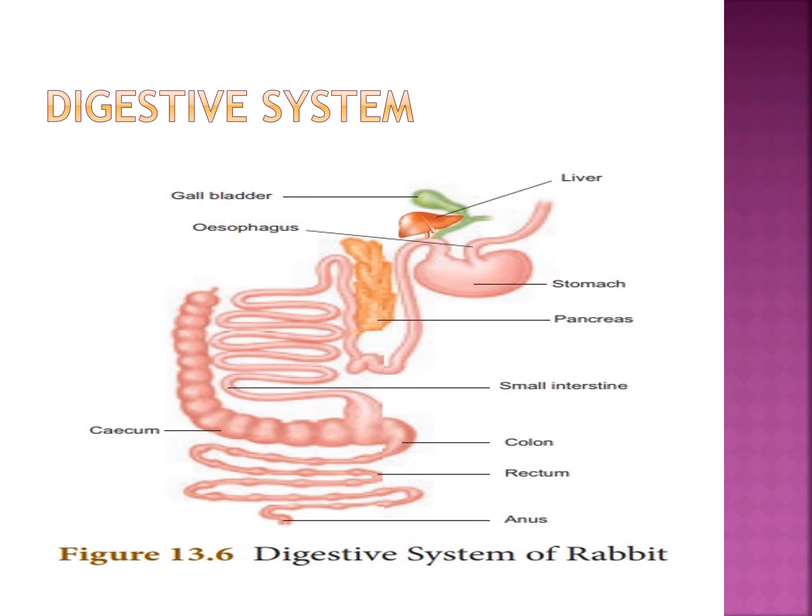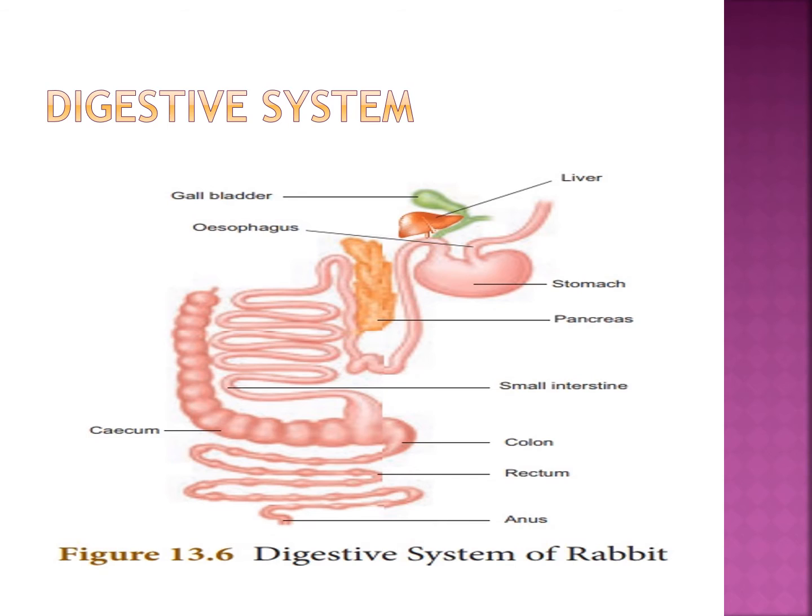Some bacteria are living in the cecum. That bacteria helps in digestion of cellulose, the plant food that we eat. So the cecum